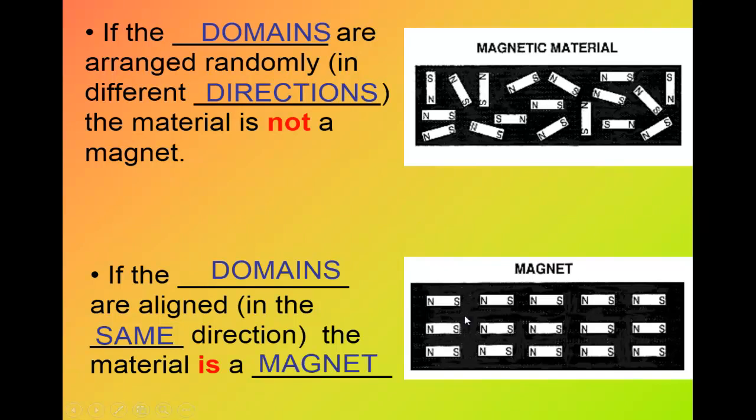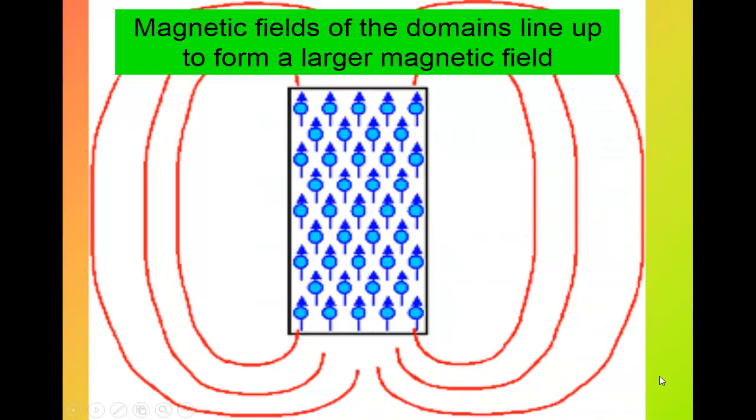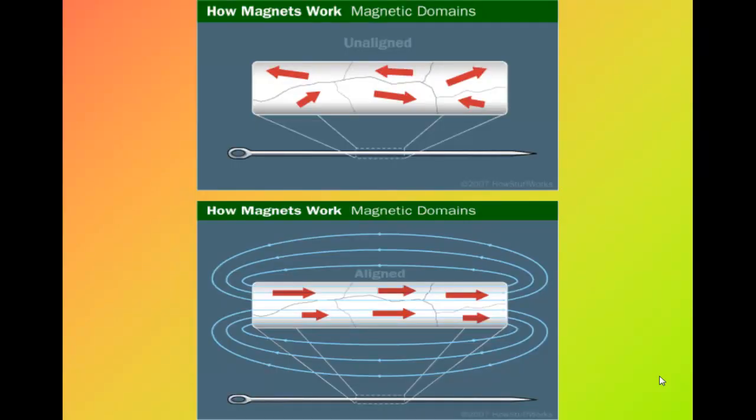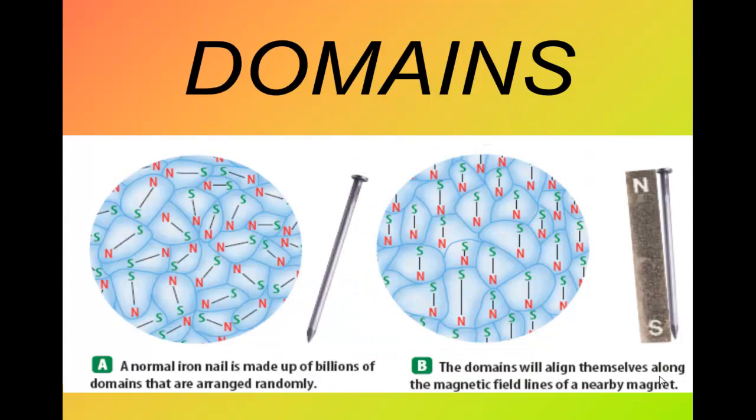But when these domains are arranged in the same direction, the material is a magnet. Here the domains are random, so there is no magnet. But here the domains are arranged in the same direction, so it will be a magnet.